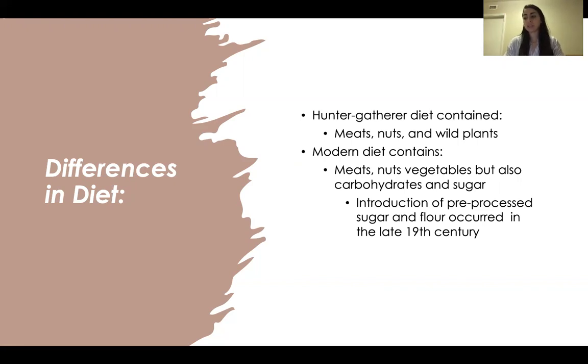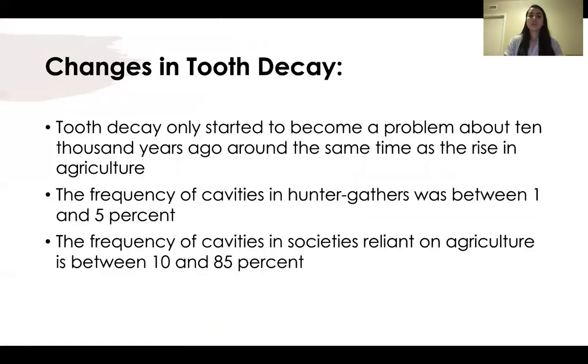Hunter-gatherers, on the other hand, had diets that mainly consisted of various grasses, tubers, fruits, wild seeds, nuts, seasonal vegetables, roots, and berries. Their source of meat was from animals that they were able to hunt and fish. It is important to note that diets were composed of whatever was most efficient for hunter-gatherers around them. So, changes in tooth decay. Tooth decay only started to become a problem about 10,000 years ago, around the same time as the rise in agriculture. The frequency of cavities in hunter-gatherers was between 1 and 5%. The frequency of cavities in societies reliant on agriculture is between 10 and 85%.